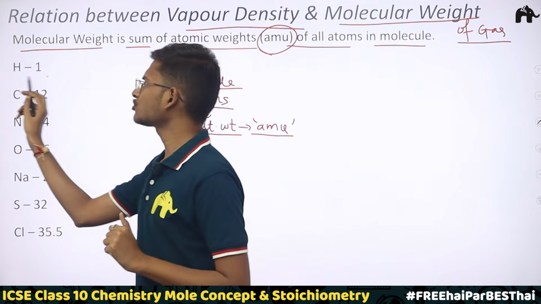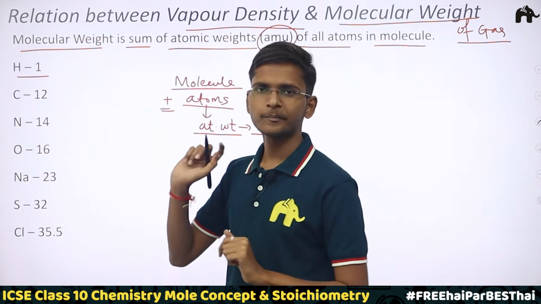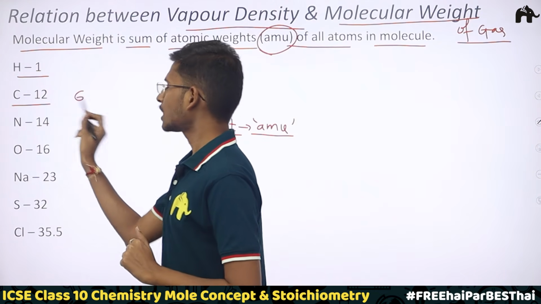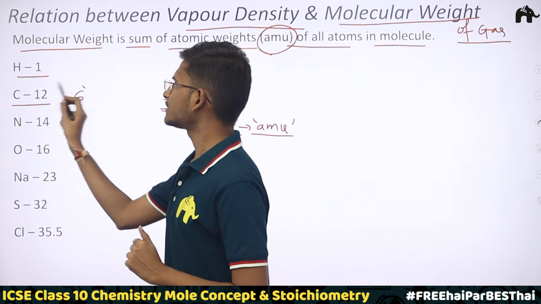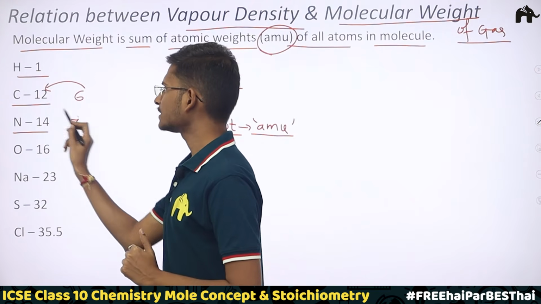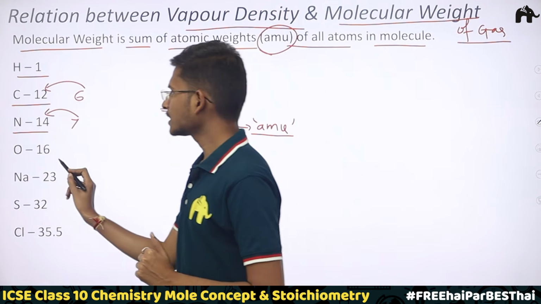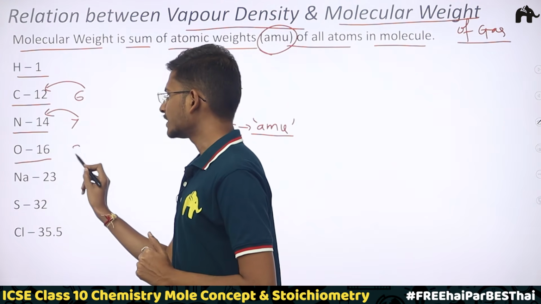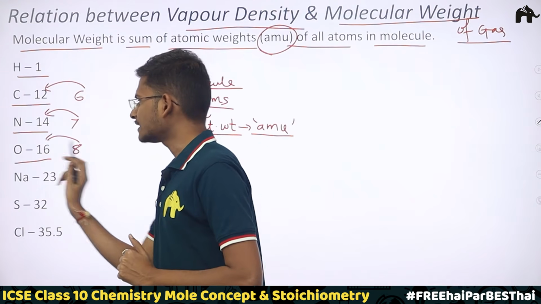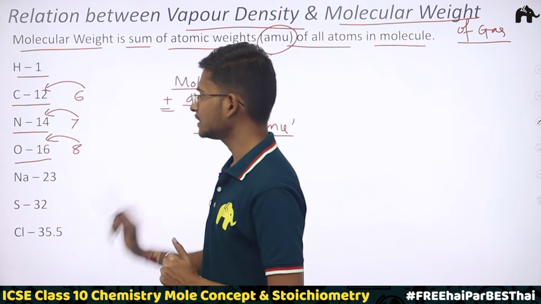It's very simple. See, hydrogen is the first element, so atomic weight is 1. Similarly, carbon 12. How can you remember this? See, atomic number of carbon is 6. Its double is its atomic weight. Same way for nitrogen, atomic number 7. Its double is its atomic weight. Then oxygen, atomic number 8, and its atomic weight is double, 16.